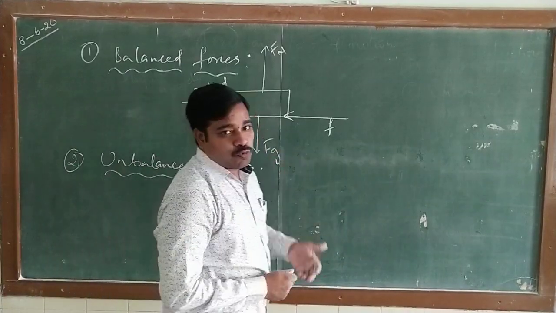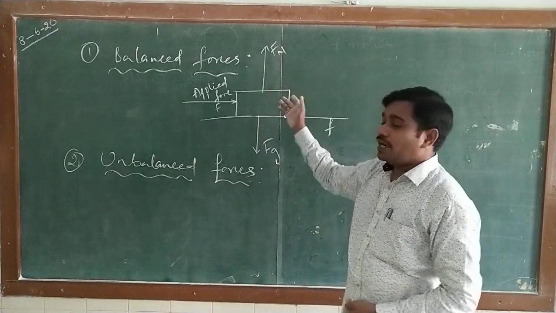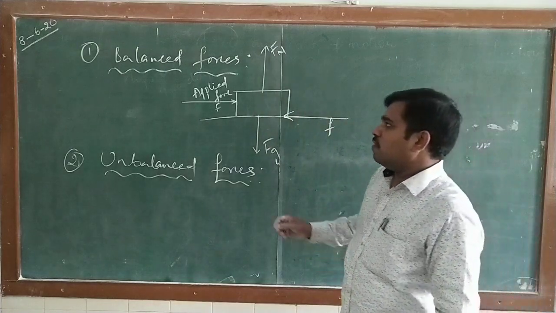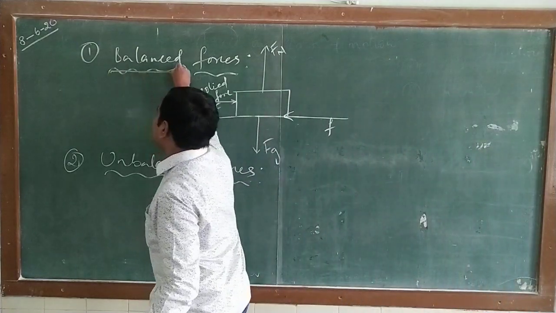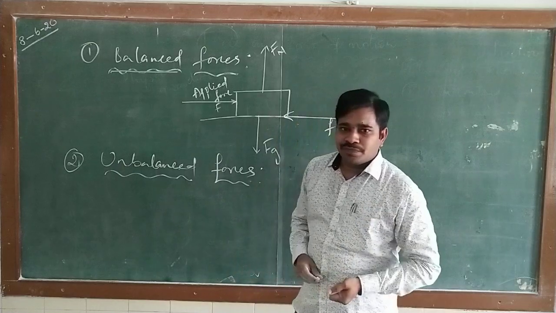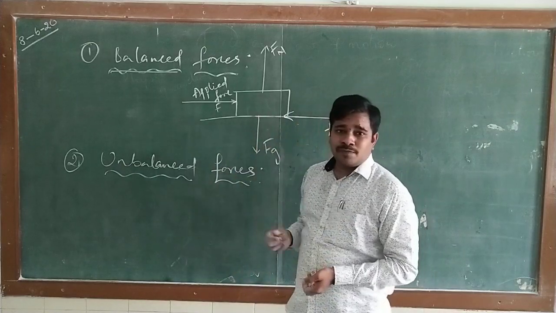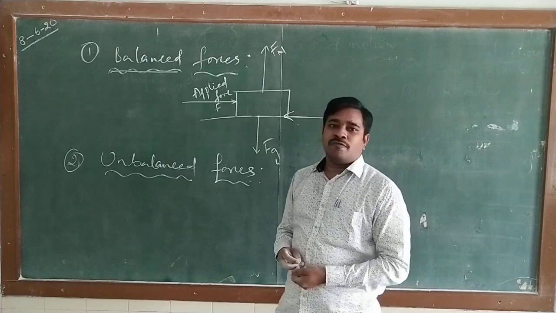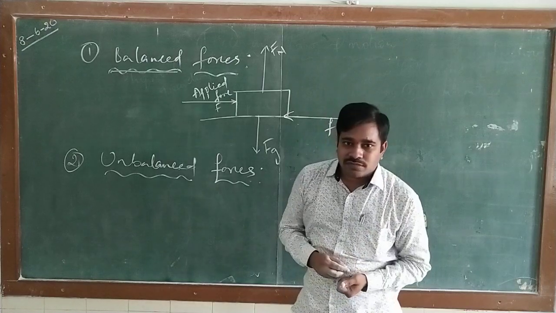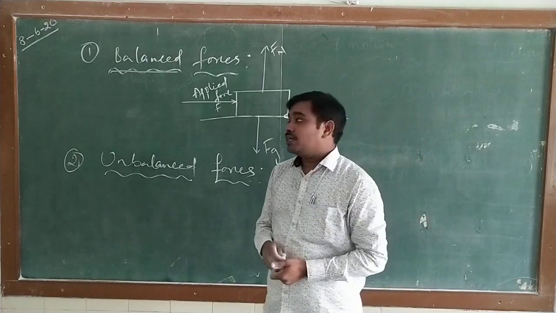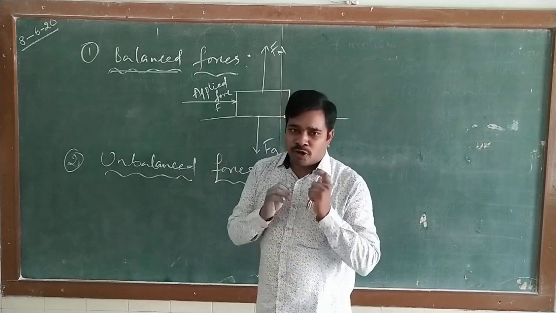Next we are discussing two more forces: balanced forces and unbalanced forces. We all know what balance is. Simply we call it equal. For example, if you place a book or any object on the table, there are some forces offered. Why is it said to be at rest? When an object is at rest, there are some forces acting on the body.